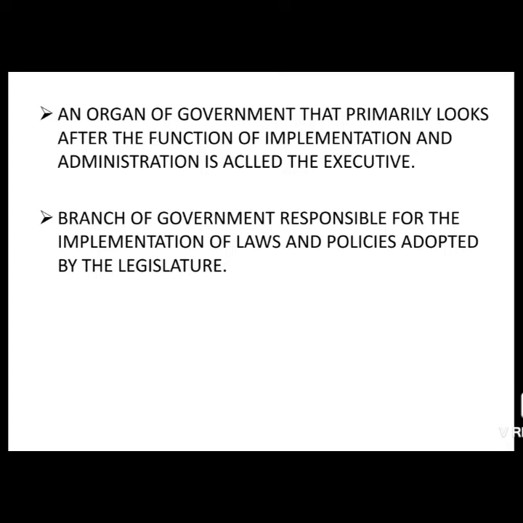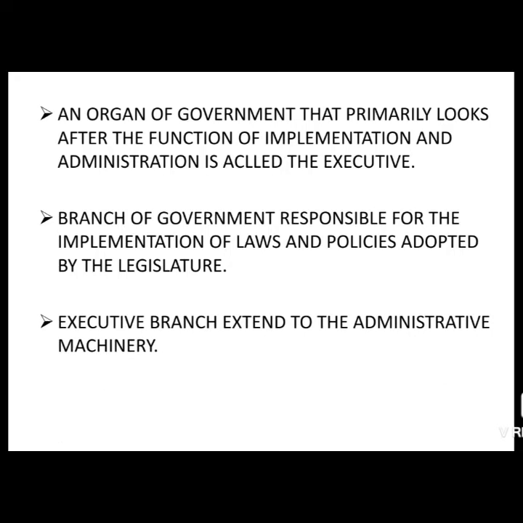It is also one of the branches of the government that is responsible for the implementation of laws and policies adopted by the legislature. At the same time, the executive is also a branch that extends to the administrative machinery.